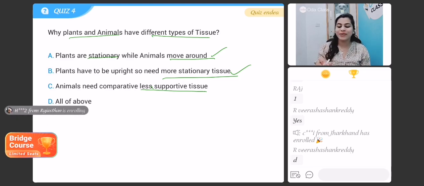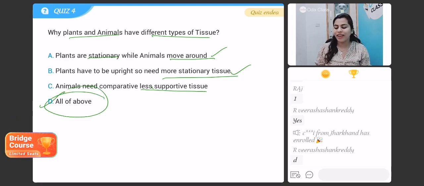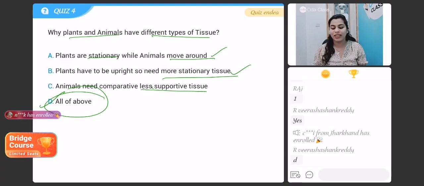Okay? So well done, students. All of the above is the right answer. Very good. I'm really happy to see your answers. All of the above is absolutely correct.